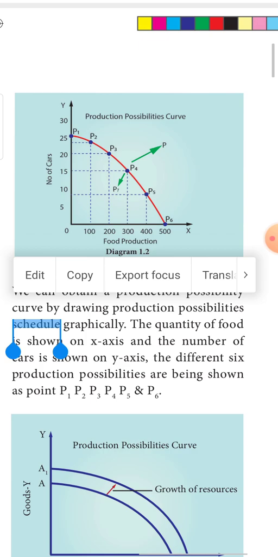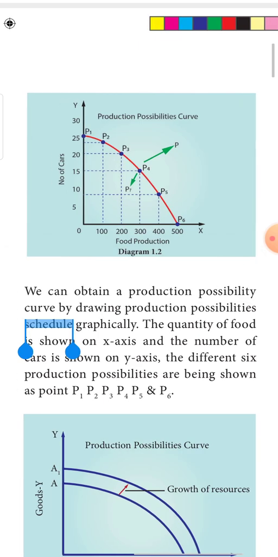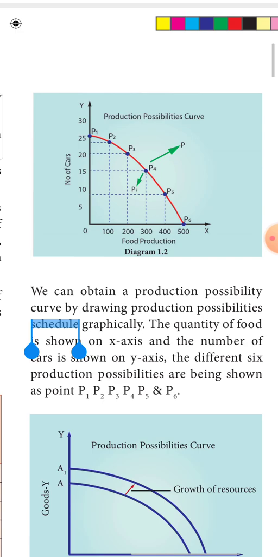At point P1, production possibility P1, it means 0 food and 25 cars. At possibility P2, it means 100 food and 23 cars. At possibility P3, it means 200 food and 20 cars. Look at possibility P6, which means all the resources are utilized only for production of food, but 0 cars.